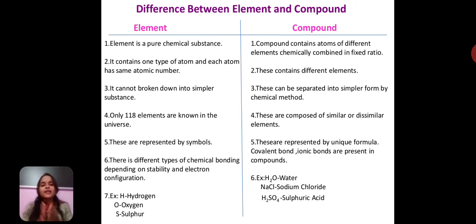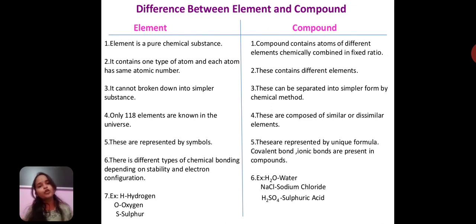So finally, an element is just the combination of two or more similar atoms. A compound is that chemical species formed by the chemical combination of two or more different atoms. An element contains only one kind of atom. A compound contains more than one kind of atom.